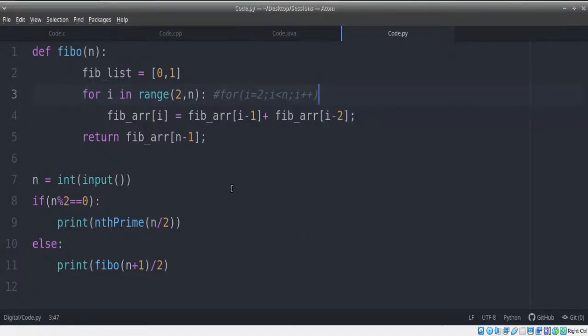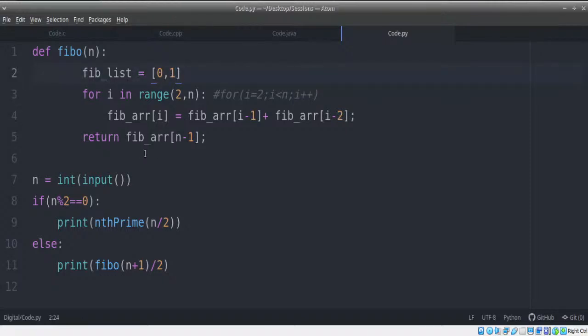For those who want to learn more about this, and if you find it a little confusing, just remember this. The logic is like this. For i, this is your initialization. i initializes to 2. Condition is i should be less than n. By default, i increases by 1. That's the whole scenario. So here I'm going to append the next value.